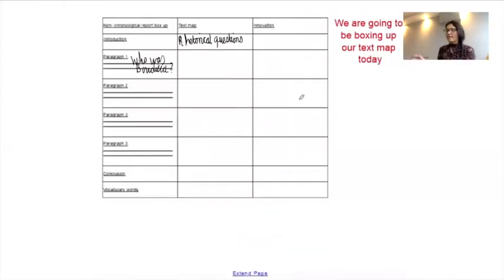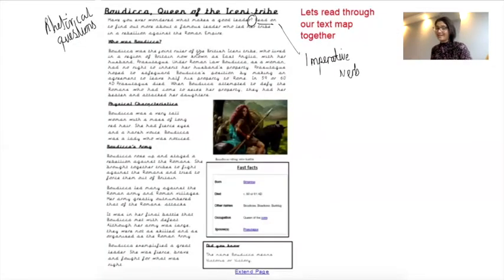So one thing I have noticed that they have included is dates. So they've included the year that Prasutagus died. So that's a nice introduction into Boudica's life. It's by including facts such as dates.